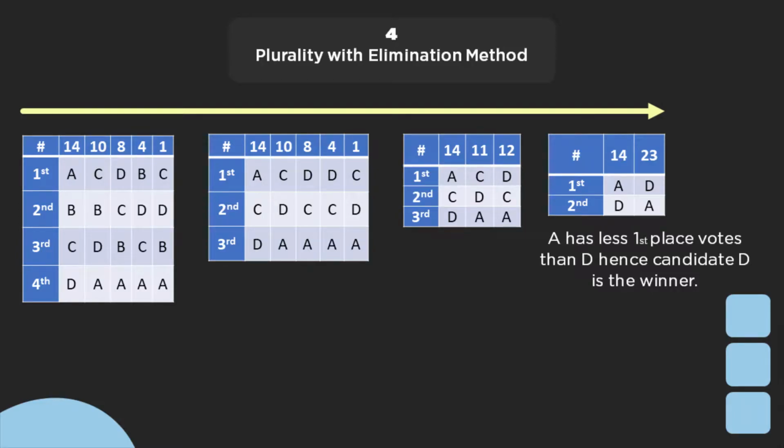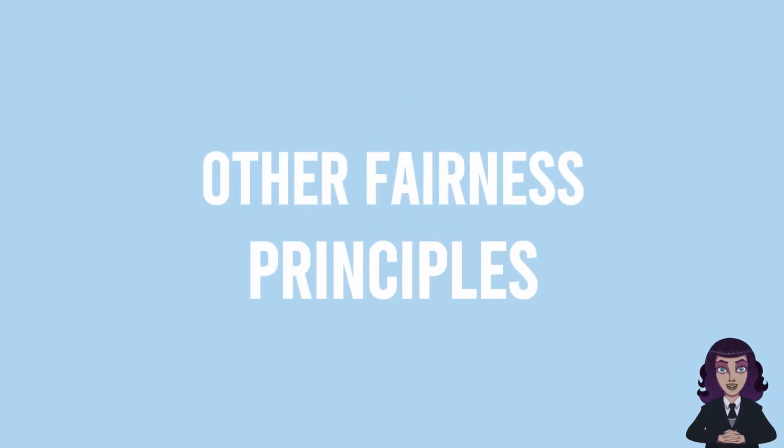obtained using each method. In addition to the previously discussed Condorcet criterion, there are 5 other fairness principles.